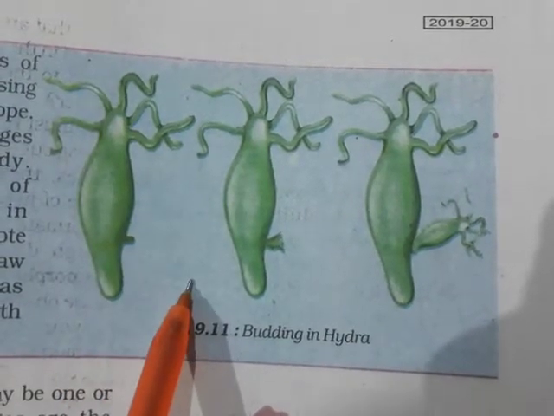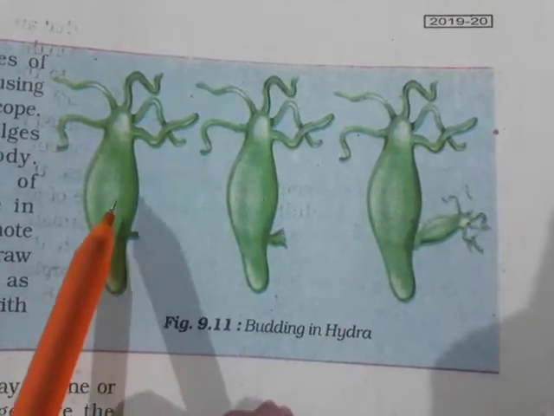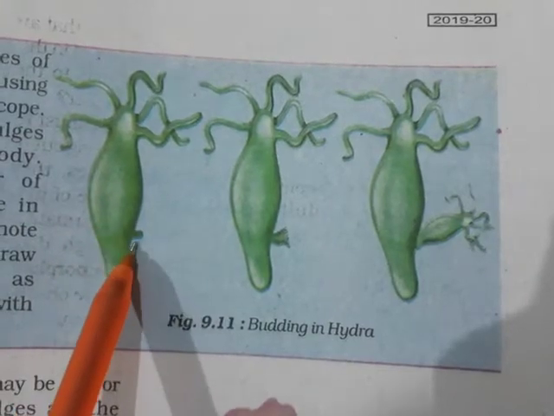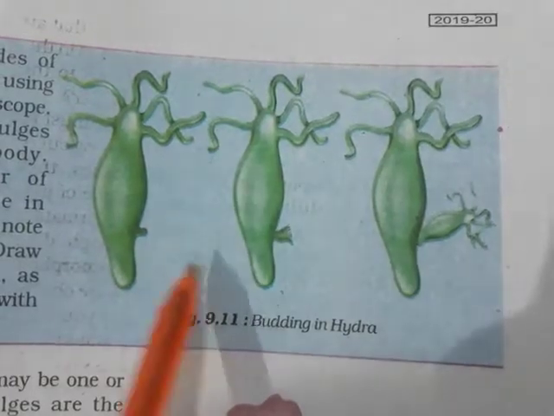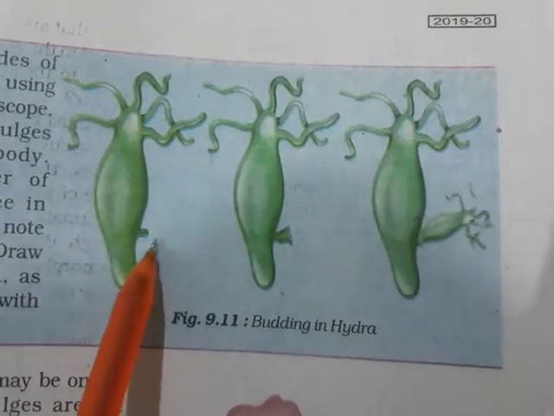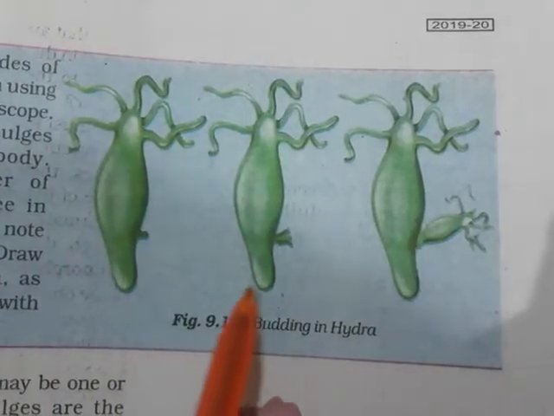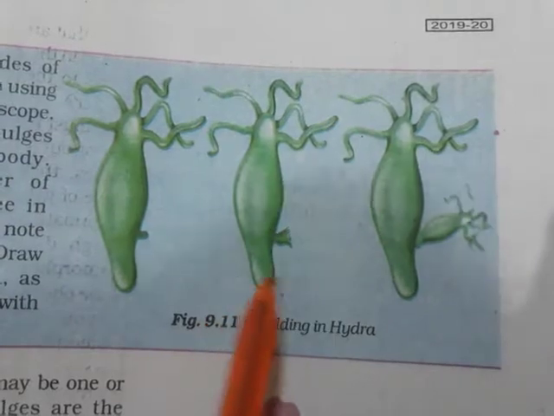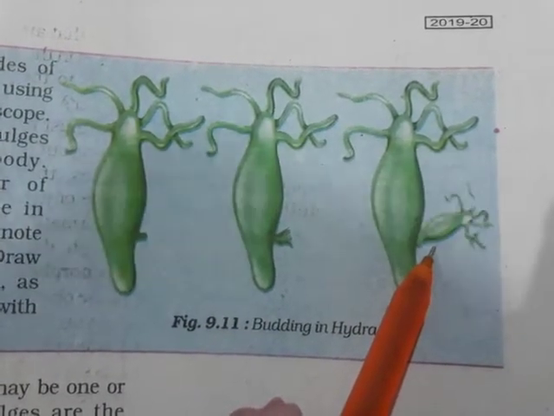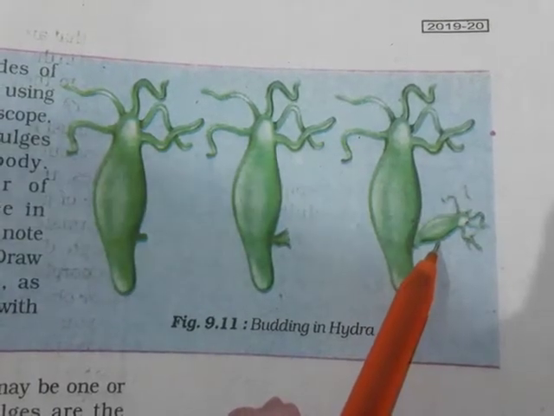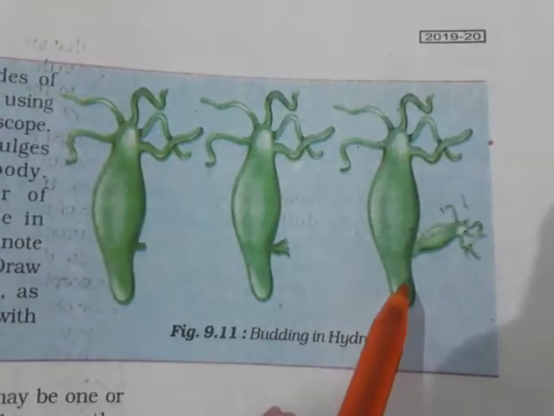It is a type of asexual reproduction. Here, only a single hydra produces the new individual. Each hydra has 2 or 3 bulbs, which are called buds. These buds develop into new individuals. Since the new individual is formed from a bud, it is called budding.